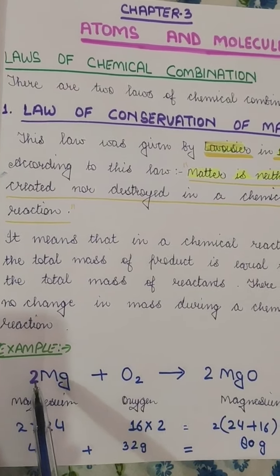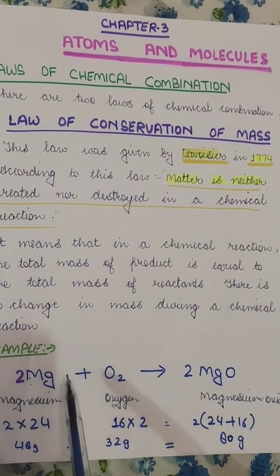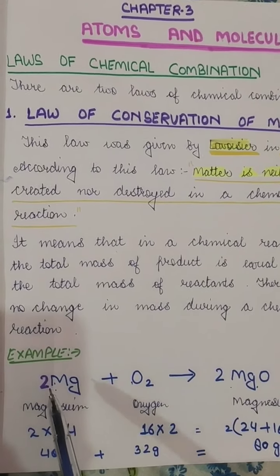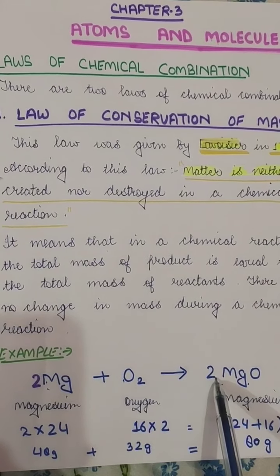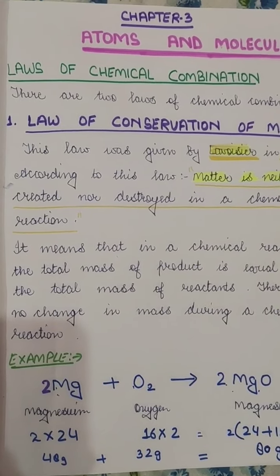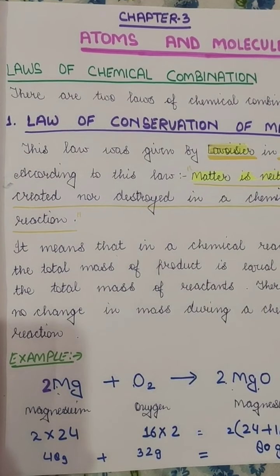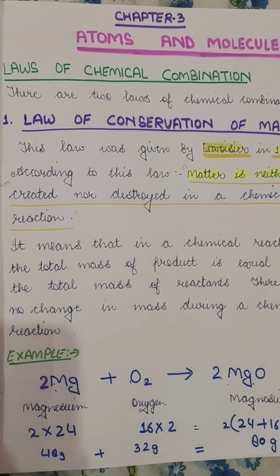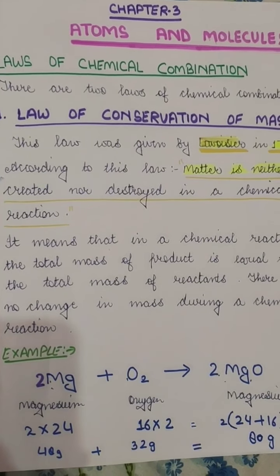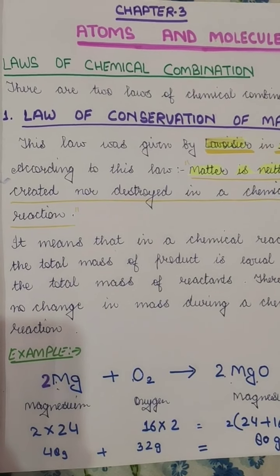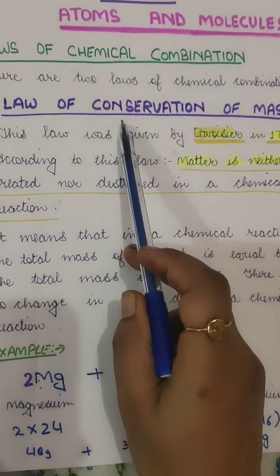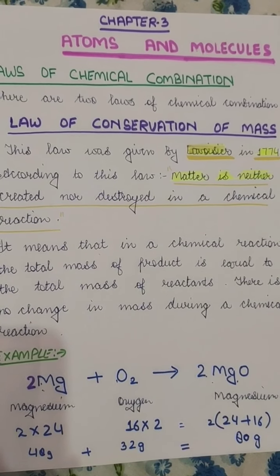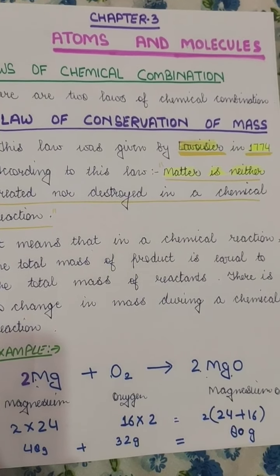For example, Mg, magnesium, reacts with oxygen, it forms magnesium oxide. Here I've written 2Mg, O2 and 2MgO. I would like to explain why these reactions are written like this, because in class 8 also you have read about some reactions. There your teacher was balancing the reactions. The need for balancing the reaction occurs to fulfill the law of conservation of mass, which tells us that matter is neither created nor destroyed. It remains the same in any chemical reaction.